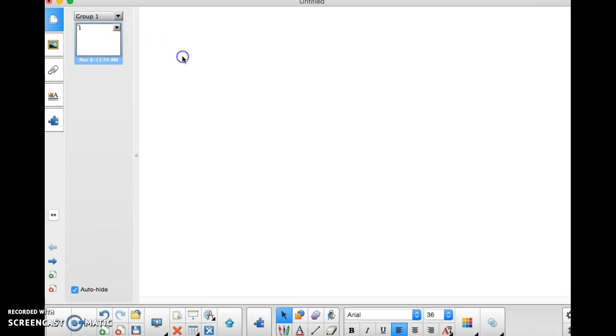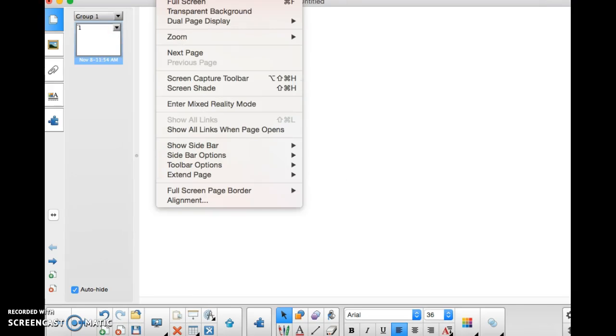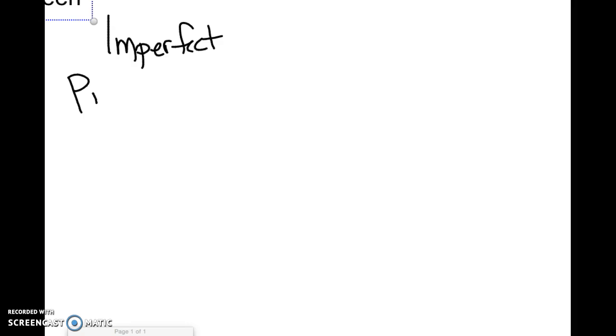Hi friends, so what we're going to do is start the preterite tense. The preterite tense is another one of our past tenses. We have already learned the imperfect tense, correct? Your imperfect tense is one way that we talked about the past, what we used to do. But today what we're going to start to focus on is our preterite tense.